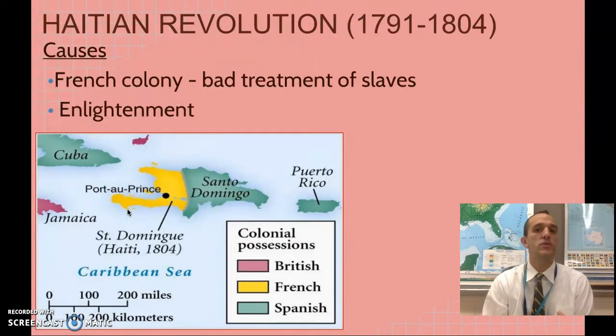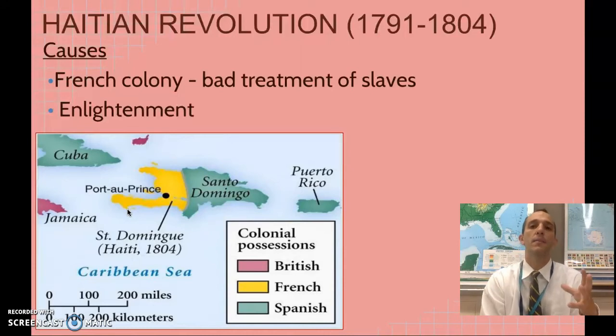90% of the population who lives there are slaves. And we are talking horrible slave treatment. Some like worse than even what you've learned about or seen or heard about in the United States. Horrible, horrible treatment of slaves. The slaves are treated horrendously. And it's a French colony.